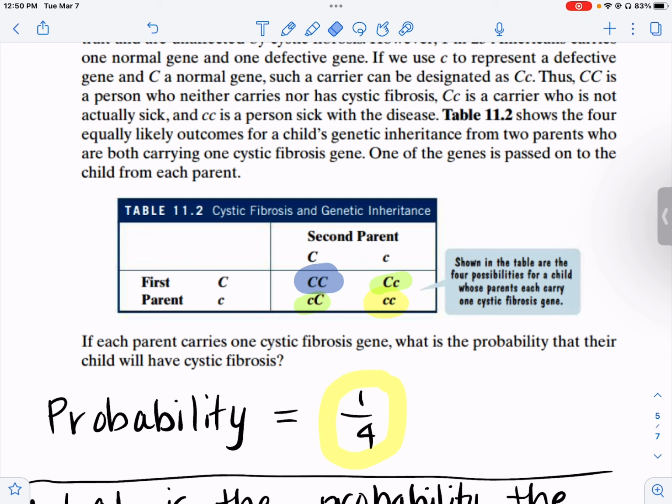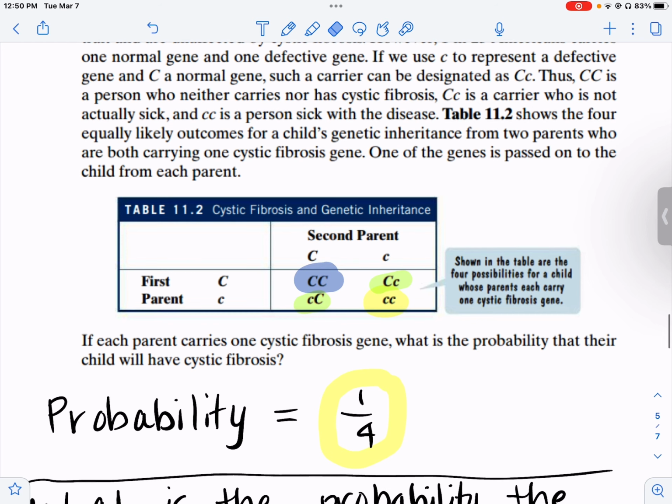So there are the 4 possibilities of putting the 2 things together. The blue represents they got both of the normal ones. The green represents they got 1 of each, and the yellow represents they got both of the bad ones.